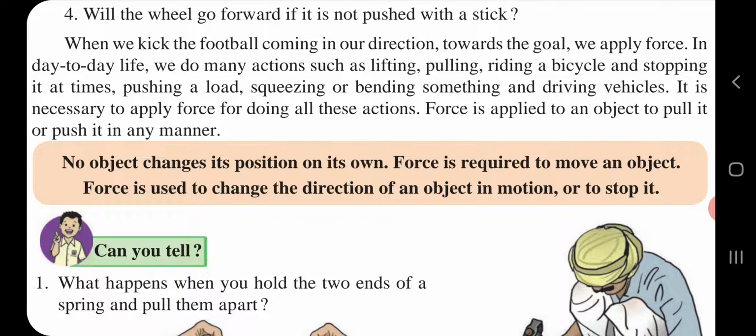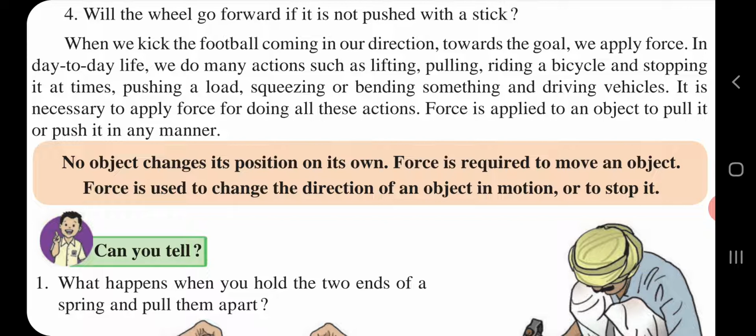Forces can be divided into 2 types based on how the force is applied: contact force and non-contact force. So children, contact force means when objects actually touch each other, and non-contact force means when objects do not touch each other. Can you lift a bucket of water without holding it? Of course, your answer is no.